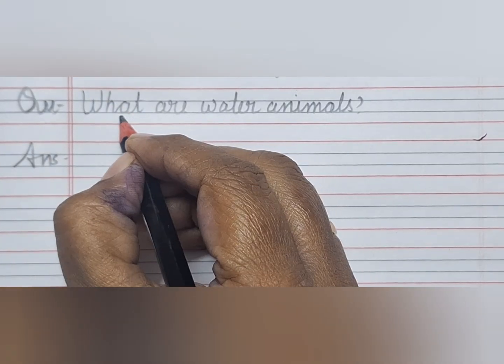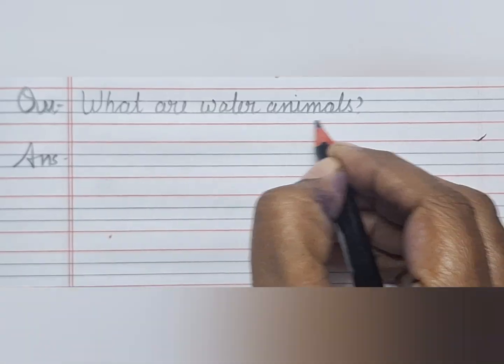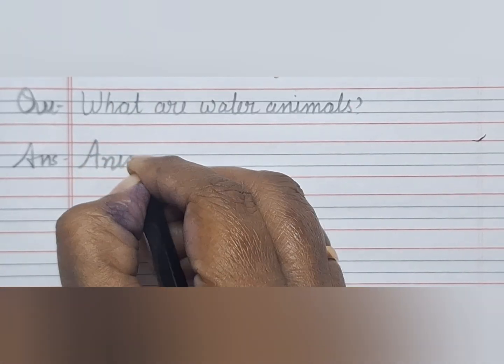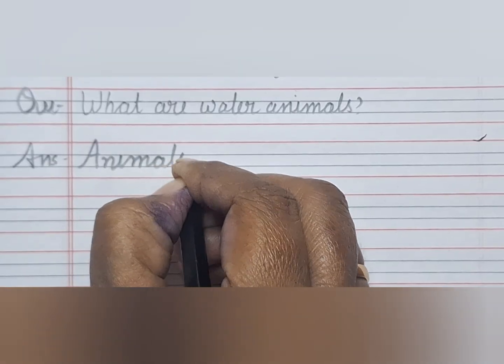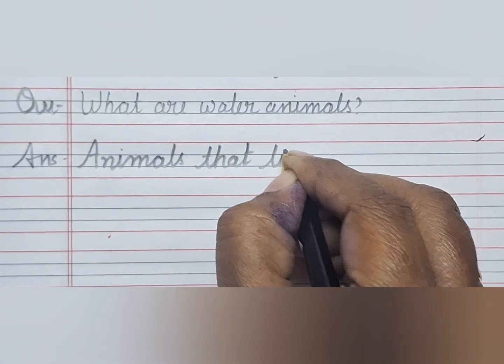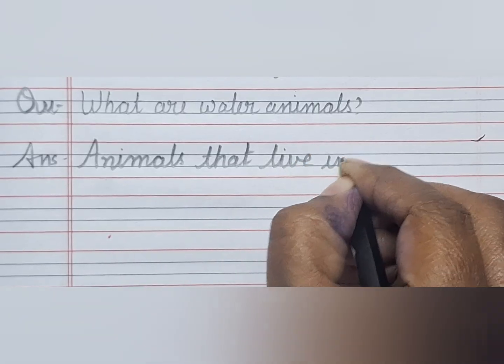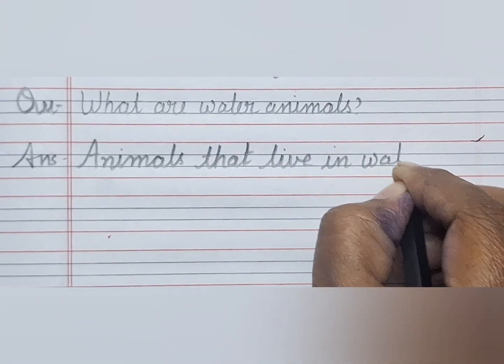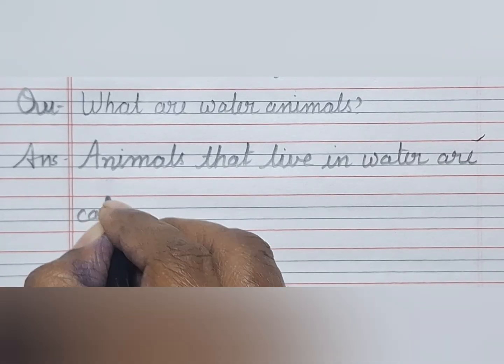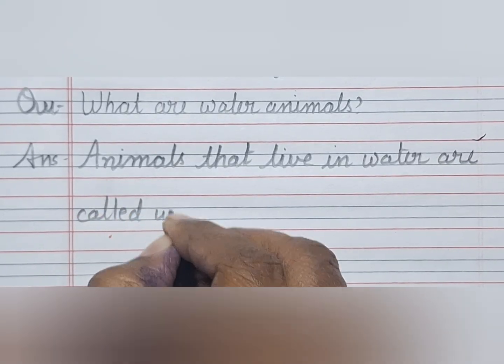If the question is what are water animals, then the answer is: animals that live in water are called water animals.